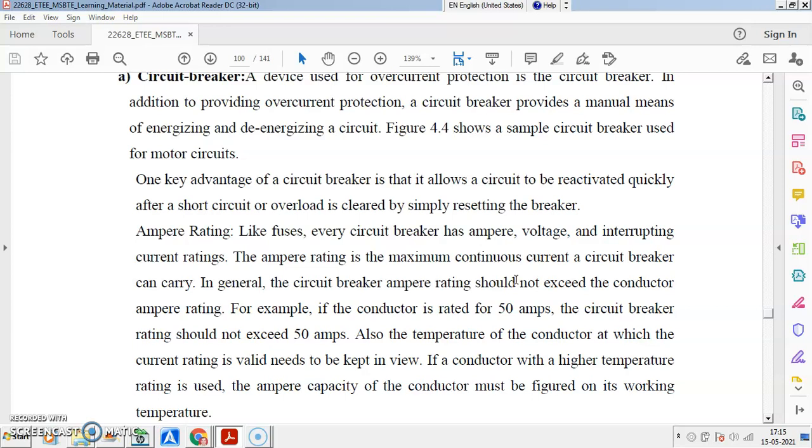And based on the current rating of the circuit breaker, their size and construction also differ. So from small up to 100 or 200 ampere, we can have the MCB, miniature circuit breakers, or MCCB, molded case circuit breakers. For these particular currents it is okay, but when the current exceeds 100 or 200 ampere, then molded case or MCB are not quite suitable.